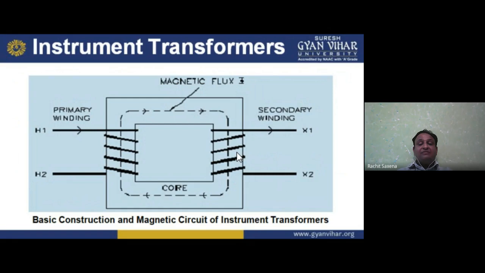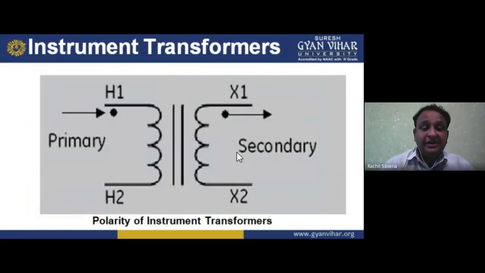In a current transformer, we have the turn ratio, that is secondary turns to primary turns, or primary to secondary. So I hope you understand. This is similar to your two winding transformer. It looks like this. Now, these are the instrument transformers. These are the polarity markings, primary shown by H1 H2, secondary shown by X1 X2, and these are basically given by the IEEE and IEC. So we have to follow that.